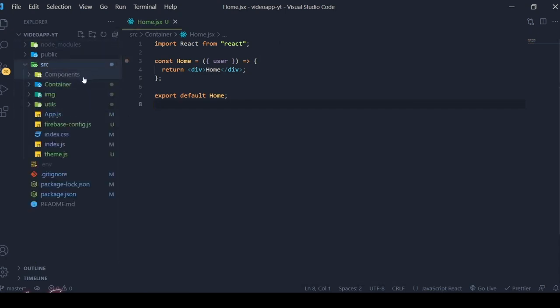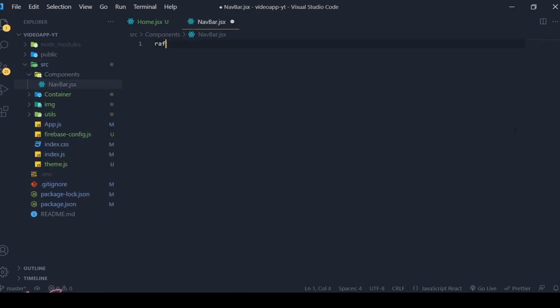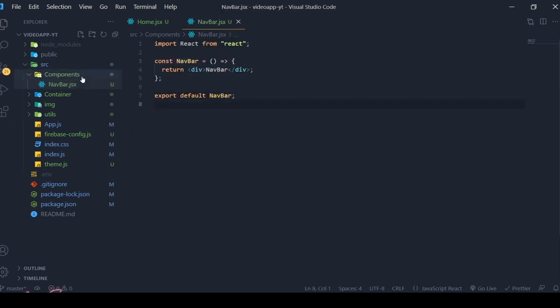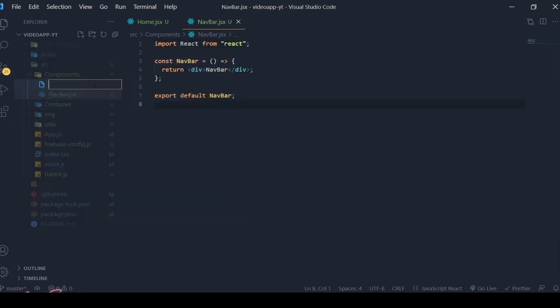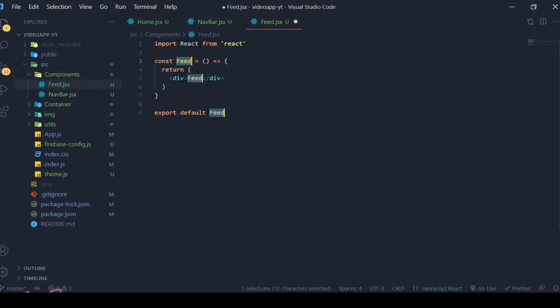Let's go to the components. Inside the components, the first component is going to be your navbar, navbar.jsx, rafce, navbar, save the changes. Then we need feed, our main feed.jsx, cool, rafce, save the changes.